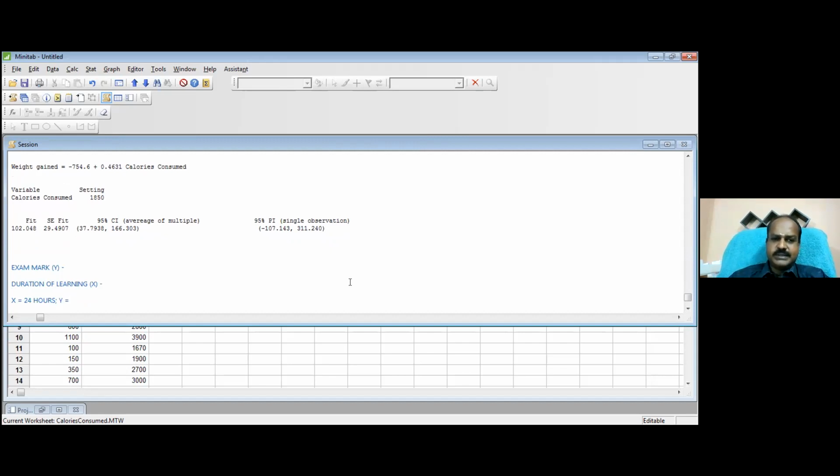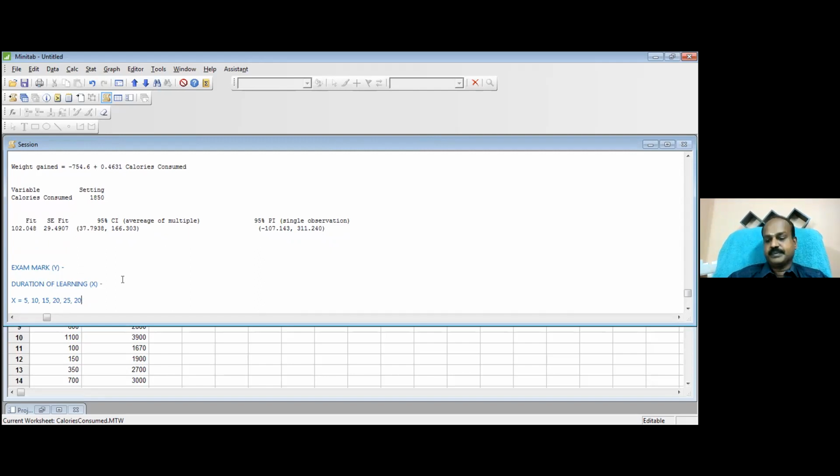So what I do is I will have a set of X values and Y values. What will be my X values? Maybe 5 hours, 10 hours, 15 hours, 20 hours, 25 hours, something like that.